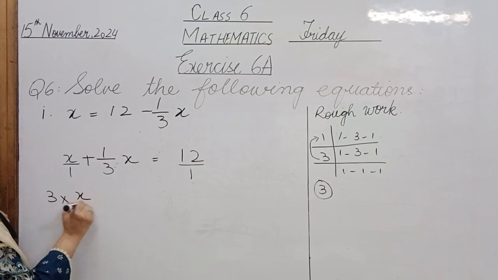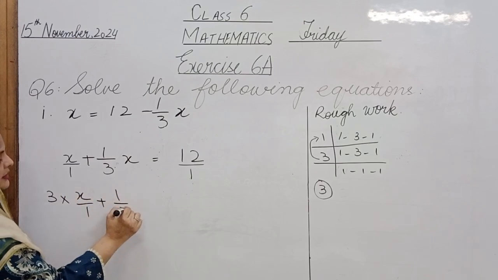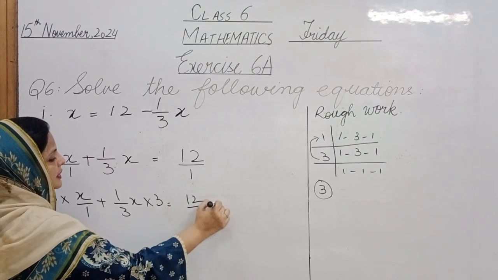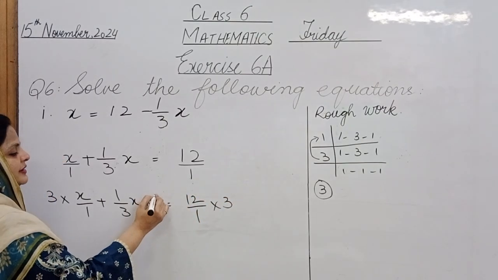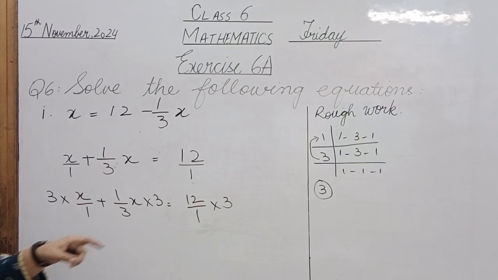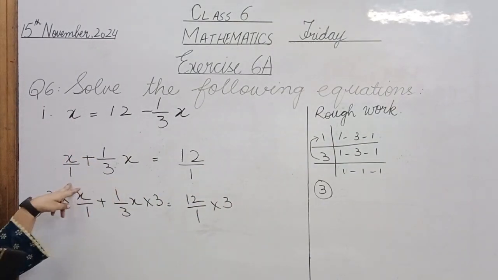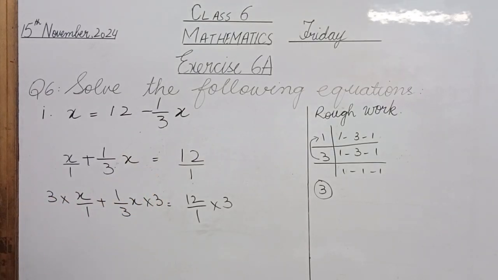3 multiplied by x over 1 plus 1 over 3x multiplied by 3 is equal to 12 over 1 multiplied by 3. Why did we give 3 such free hand? Because we got the value of 3 as an LCM for this particular equation, right? Now what do you know? 1 has no importance in multiplication, you know that when you multiply 1 with any number, you will get the same number again. So 3 multiplied by x is equal to 3x.